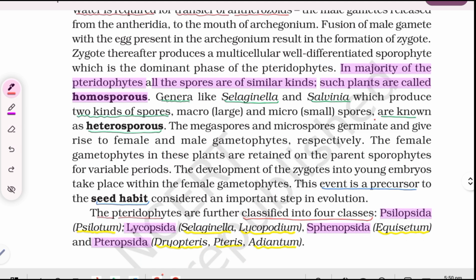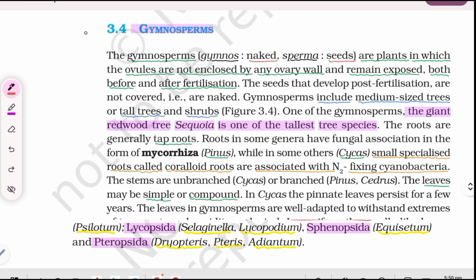The pteridophytes are further classified into four classes. Class Psilopsida, example Psilotum. Class Lycopsida, example Selaginella, Lycopodium. Class Sphenopsida, example Equisetum. And class Pteropsida, example Dryopteris, Pteris, and Adiantum.